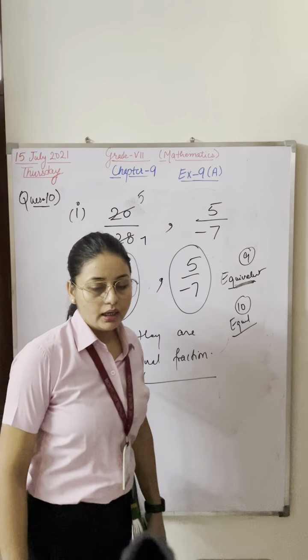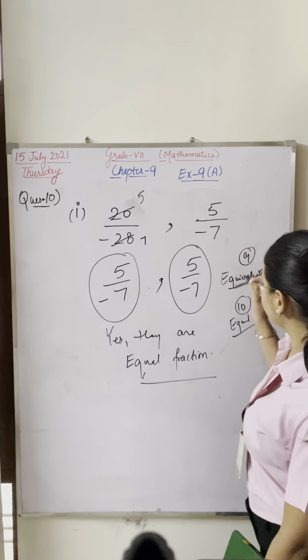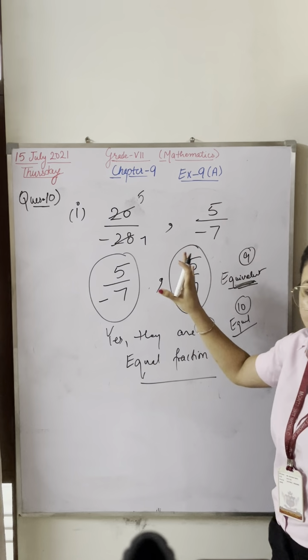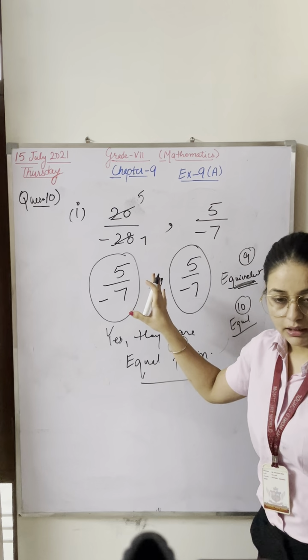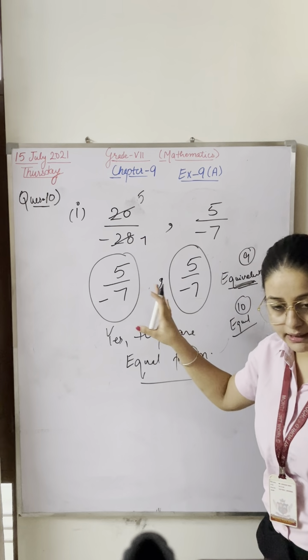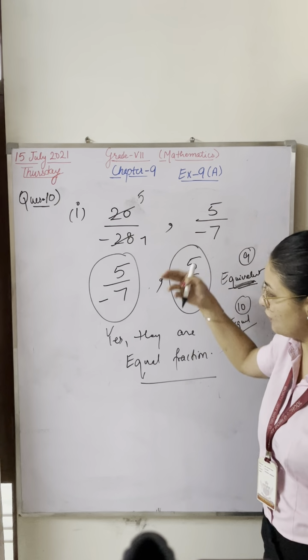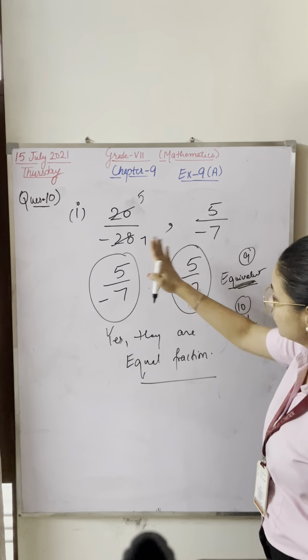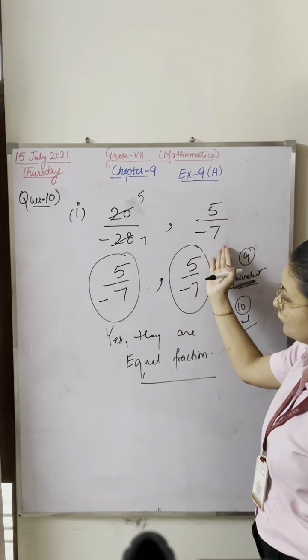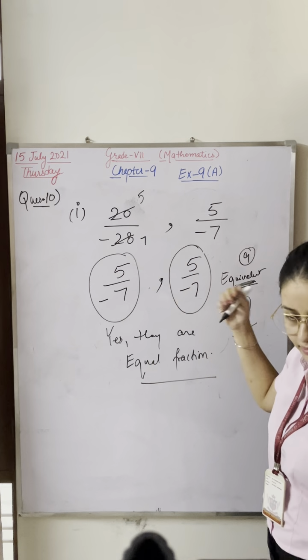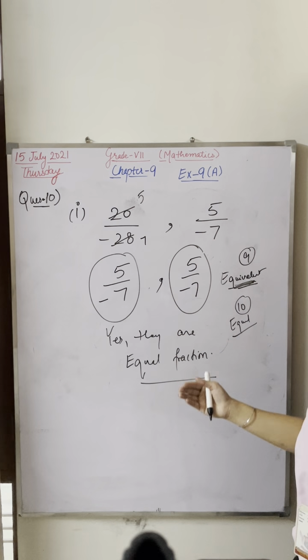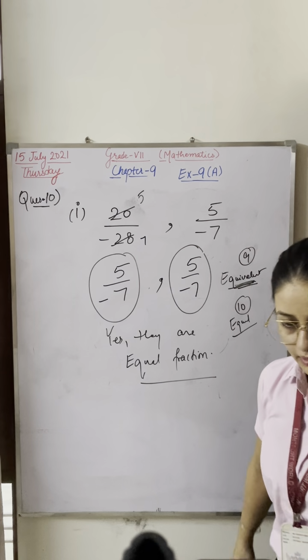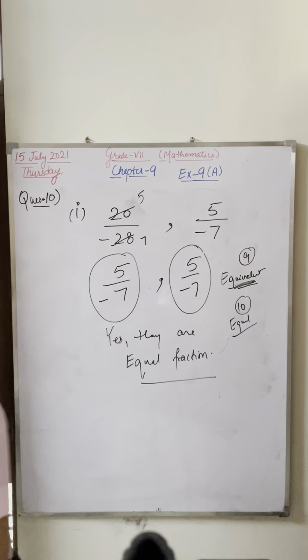In question 9, the process is totally the same. Here you just have to find out on which table they are cancelling, and after cancelling, both are negative-negative or both are positive-positive, and the answers are the same. Yes, you can write they are equal or equivalent. Now let's start with the next question.